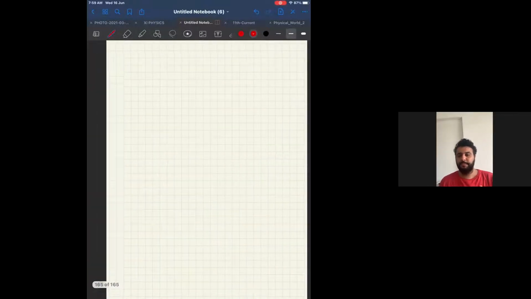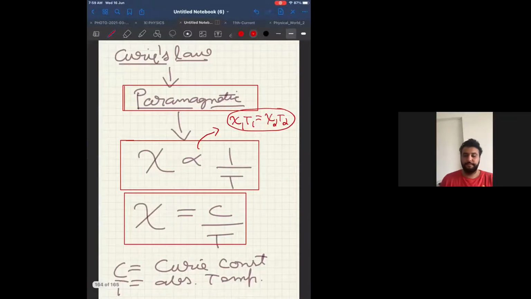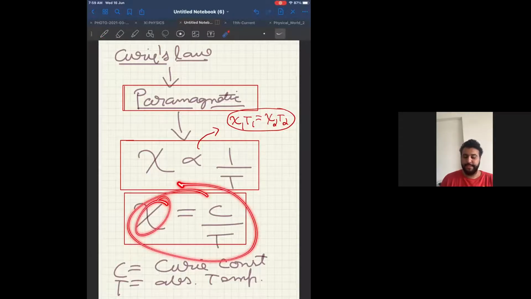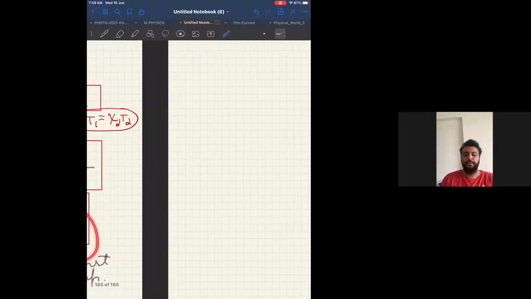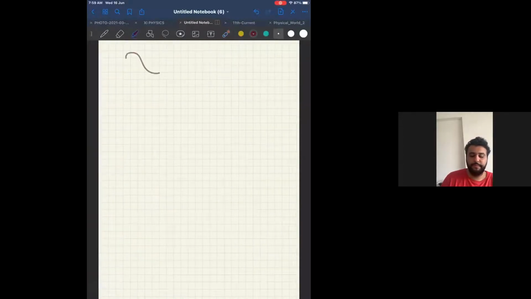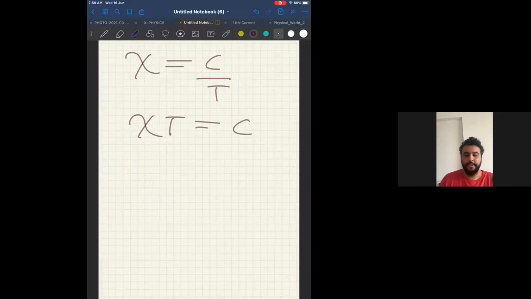So I'll tell you. From here, can I say psi T is a constant from this formula? So if I have two things, xi1 T1 also will be equal to constant, and xi2 T2 also will be equal to constant. Therefore, can I say xi1 T1 is equal to xi2 T2?